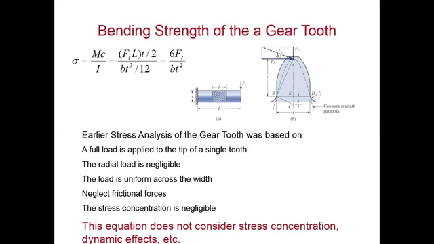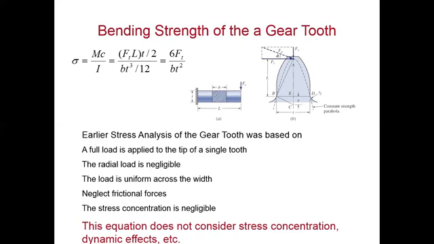Earlier stress analysis of the gear tooth was based on the full load applied at the tip of a single tooth, with the radial load negligible. The load is uniform across the width, neglecting frictional forces. The stress concentration is negligible.